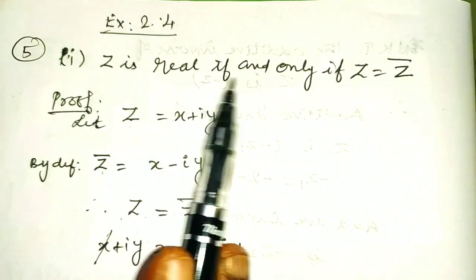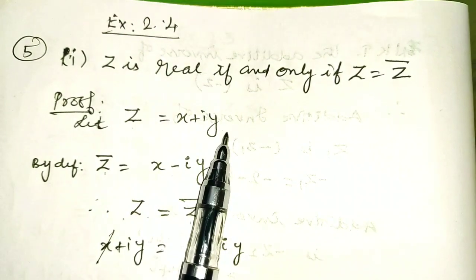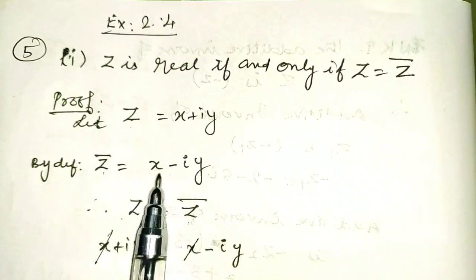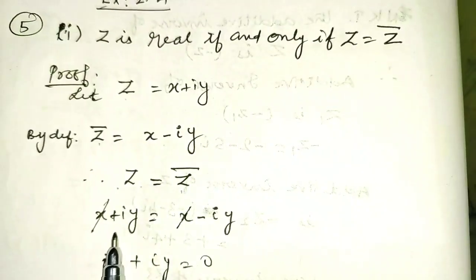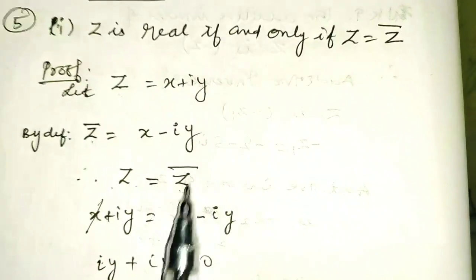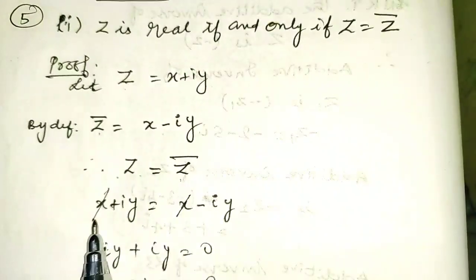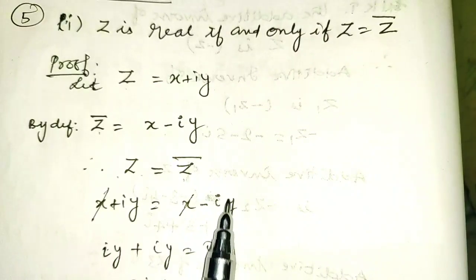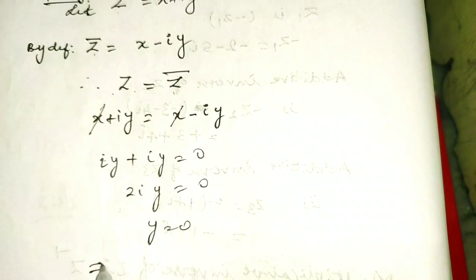The first one is Z is real if and only if Z equal to Z bar. So first we have to assume that Z equal to x plus iy. So by definition Z bar is equal to x minus iy. Therefore Z equal to Z bar. Substitute the value of Z as x plus iy, which is equal to Z bar, x minus iy. On the equal to side, x and x get cancelled. iy here, minus iy. If you bring this minus iy to this side, you will get iy plus iy equal to 0. That is 2iy equal to 0. Y is equal to 0. So if y is equal to 0, then you will get Z as real.